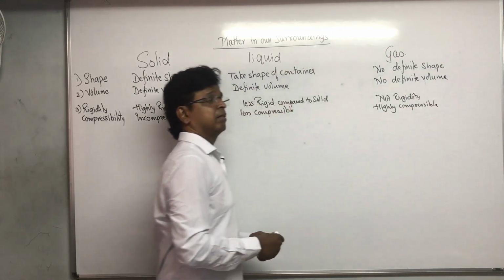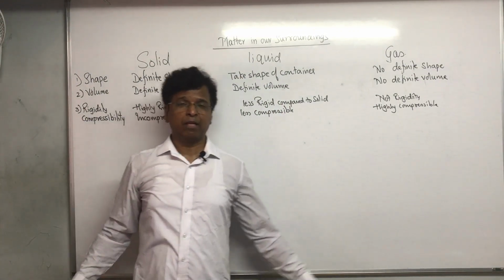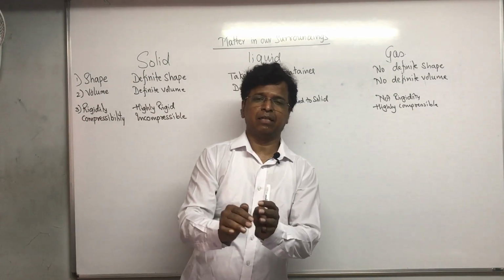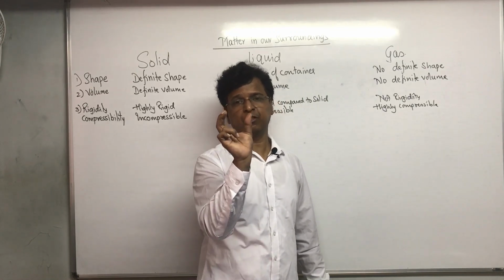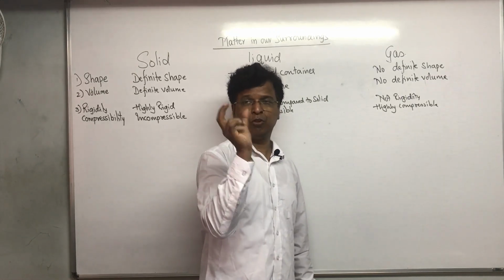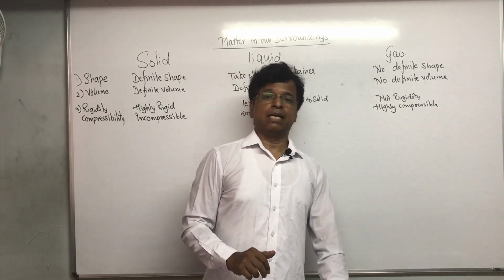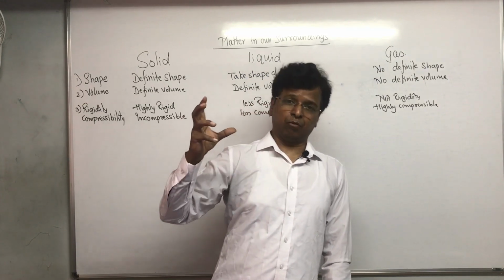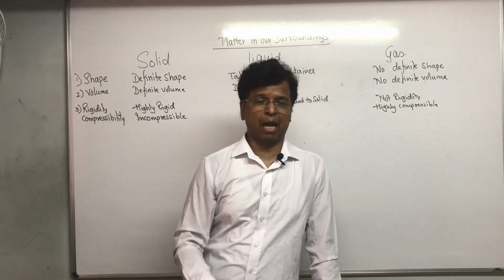You can take the volume of the air that fits into this whole room and compress it into a small matchbox. Only thing is that while you compress it at such a high level, it may convert into liquid. That can happen.